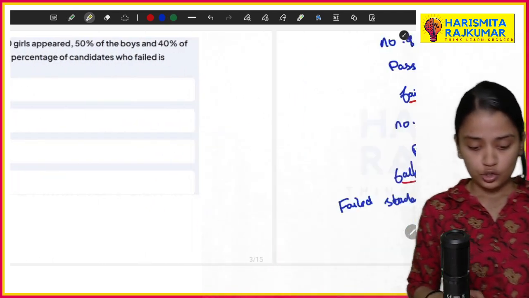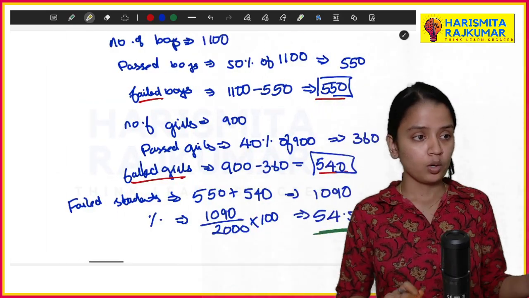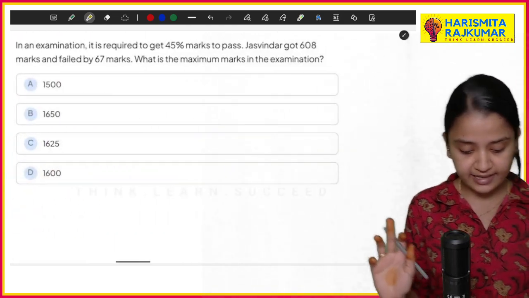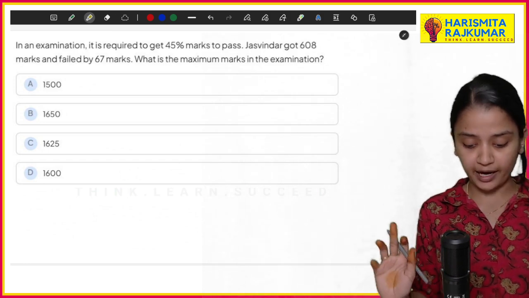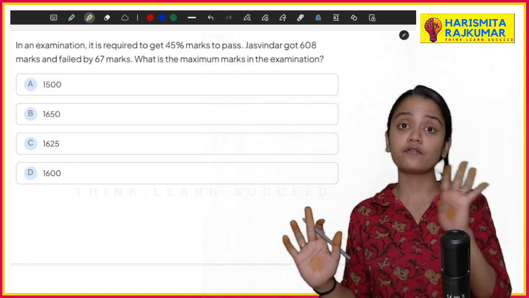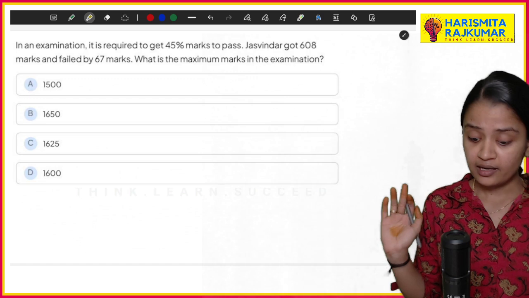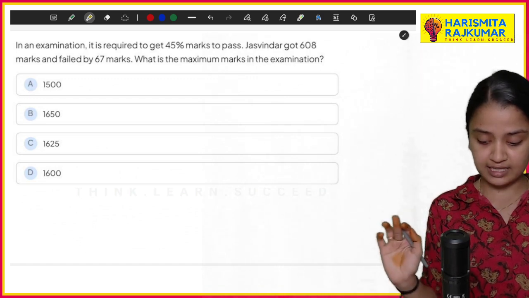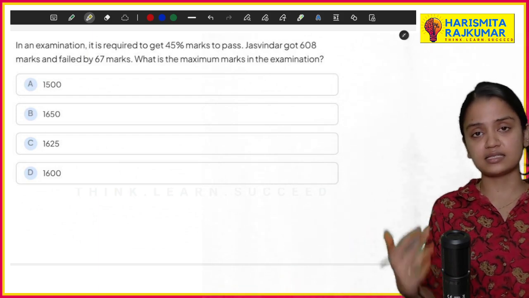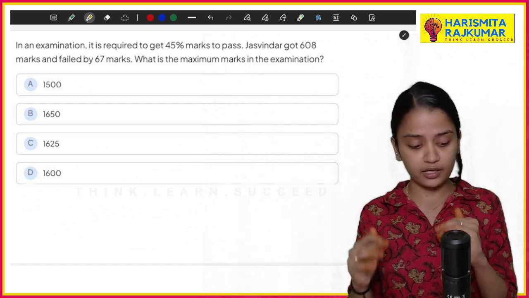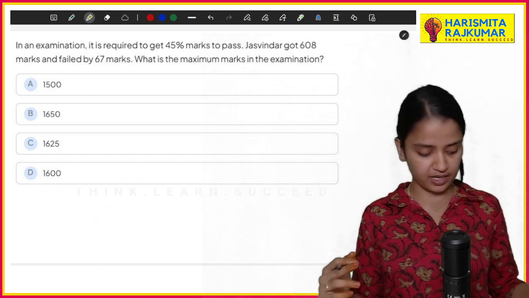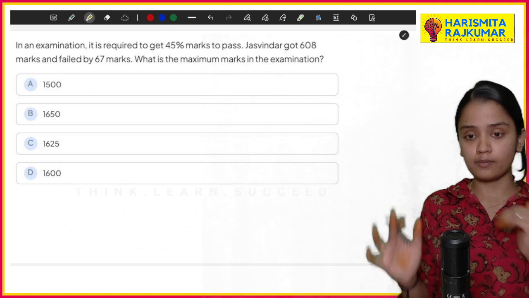I hope you understood this really well. Now let's go to the next question. In an examination, it is required to get 45% of marks to pass. So they're telling you have to get 45% to pass. Jashwinder got 608 marks and failed by 67. He got this much and he failed by 67. What is the maximum marks in the examination? I mean, they are asking for the total marks.